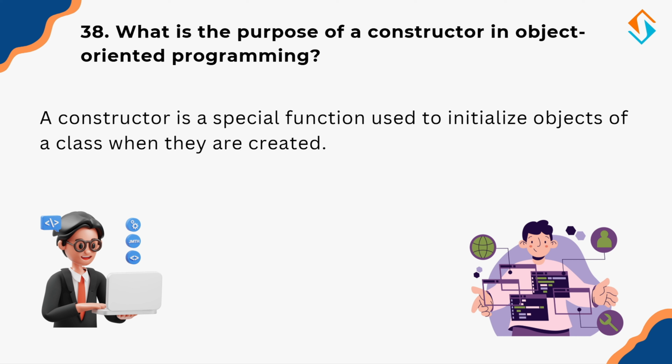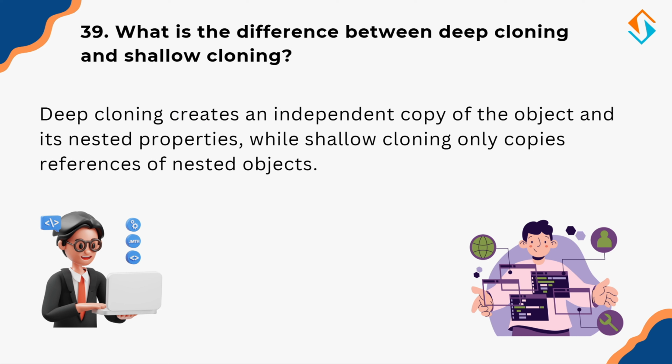Constructors ensure that objects are properly initialized, making programming more efficient and reducing errors. Now let's differentiate between deep cloning and shallow cloning. A shallow copy creates a new object but only copies references to the original data. This means that if the original data changes, the copy also reflects those changes. A deep copy, on the other hand, creates a completely independent duplicate, ensuring that changes in the original do not